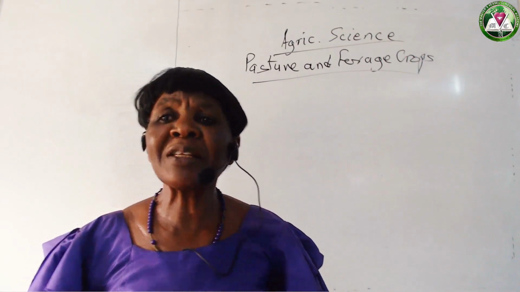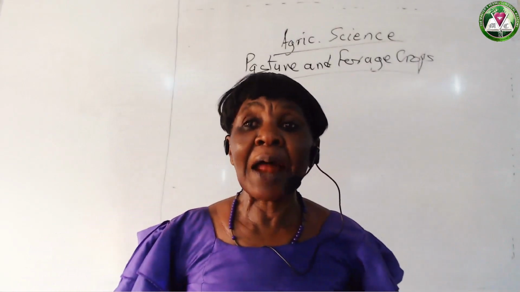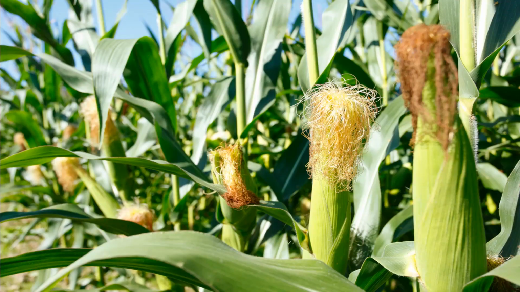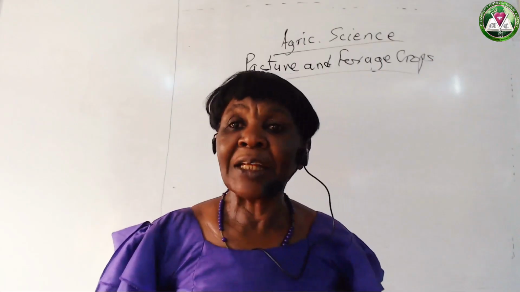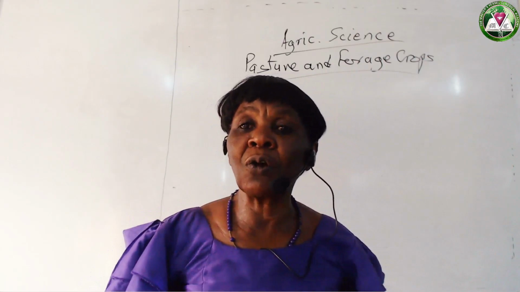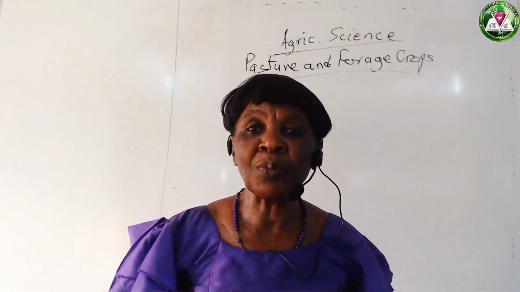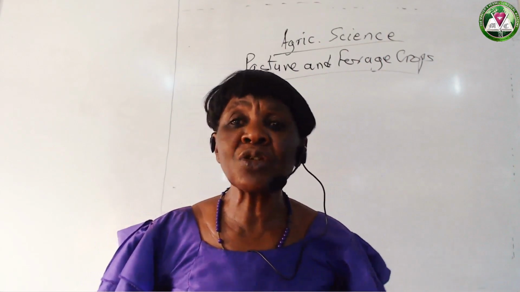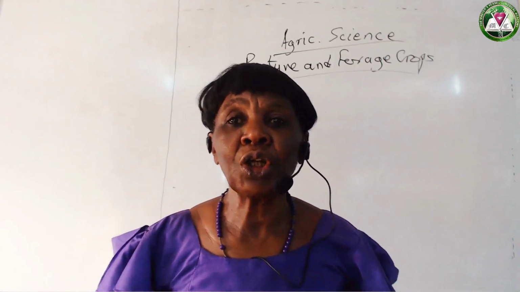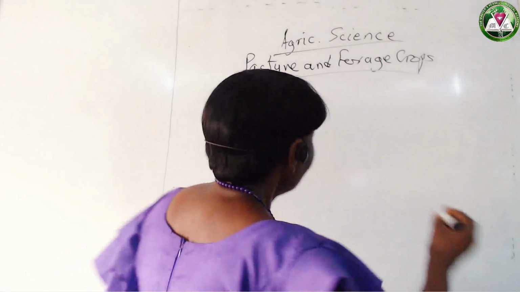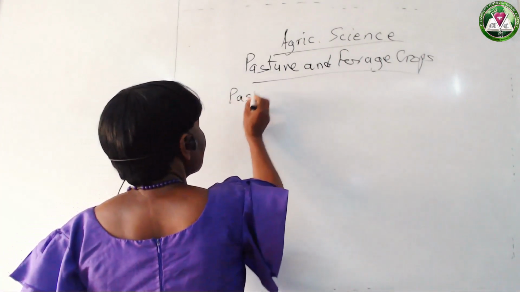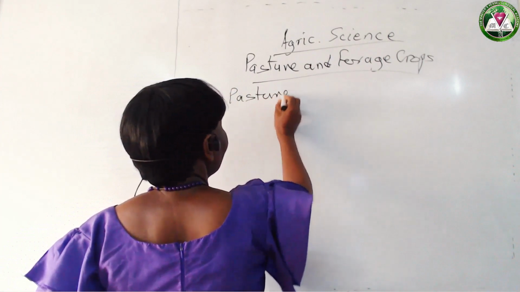But a farmer may decide to plant arable crops like maize, beans, groundnuts in the pasture. And then those crops are not for the farmer to consume, but they are for feeding animals. So in that case, those crops are forage crops. So we look at the meaning of pasture.